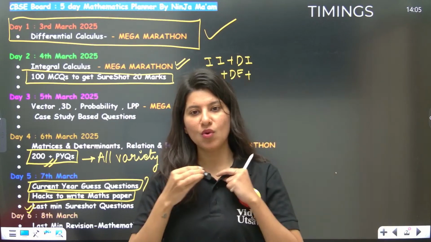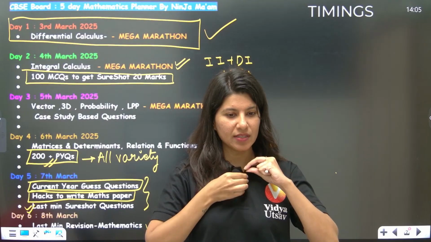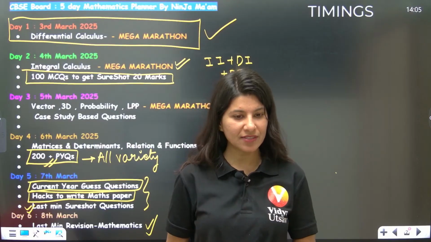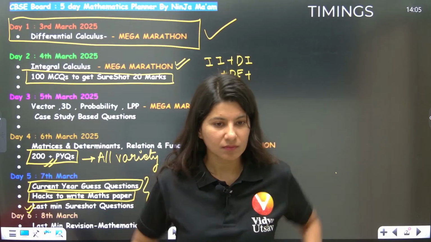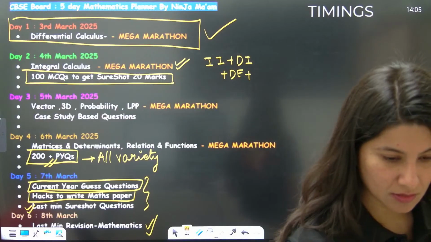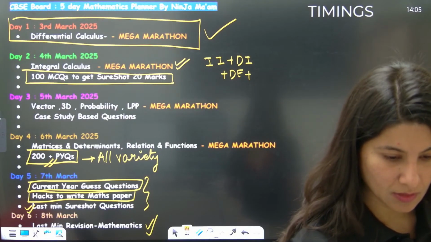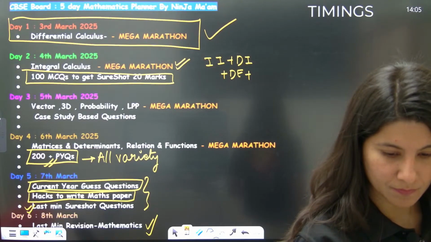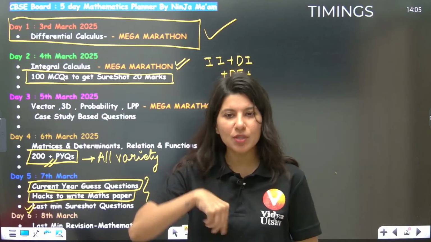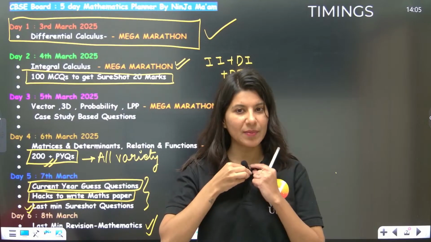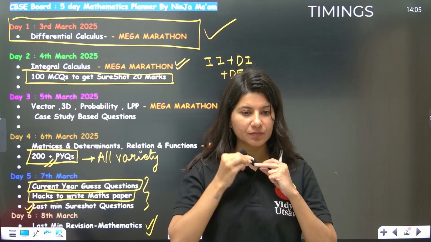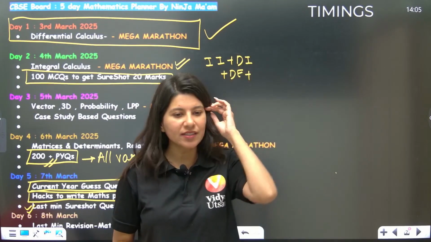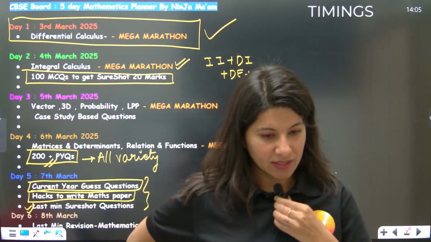Am I louder? Is my voice breaking? Voice is fine now, better. Let me check by myself. I think my mic was down. I think it's better now. Is it better? You can hear me properly, right? All clear. Audible? Better?